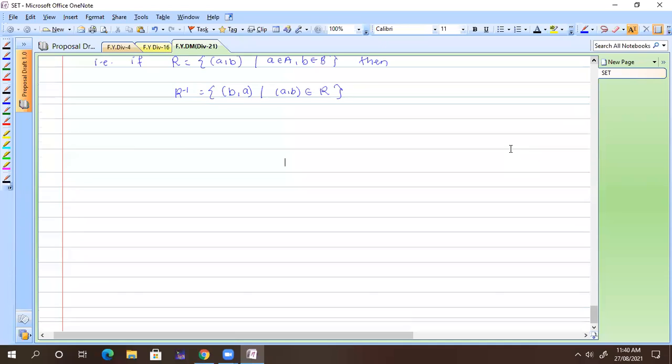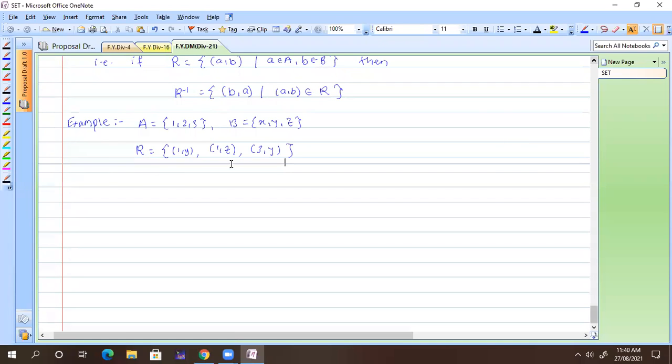So I can write down R inverse is equal to: first element (Y, 1), (Z, 1), (Y, 3). Absolutely correct. So this is nothing but my R inverse. Whenever we want to find the inverse of any relation, we just need to change the order of the elements. Absolutely correct.